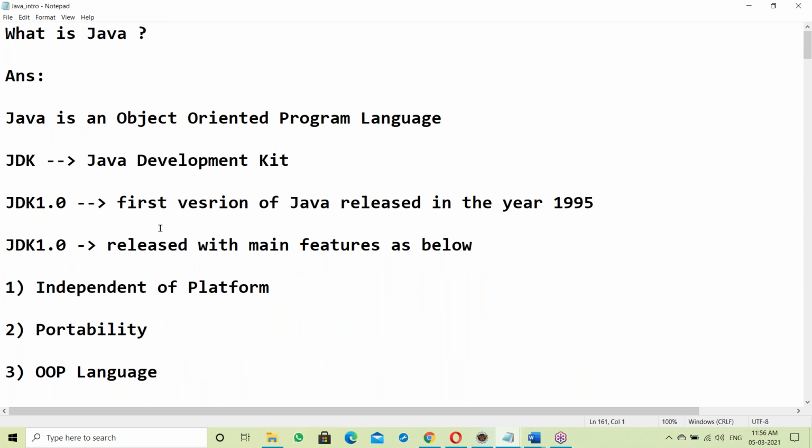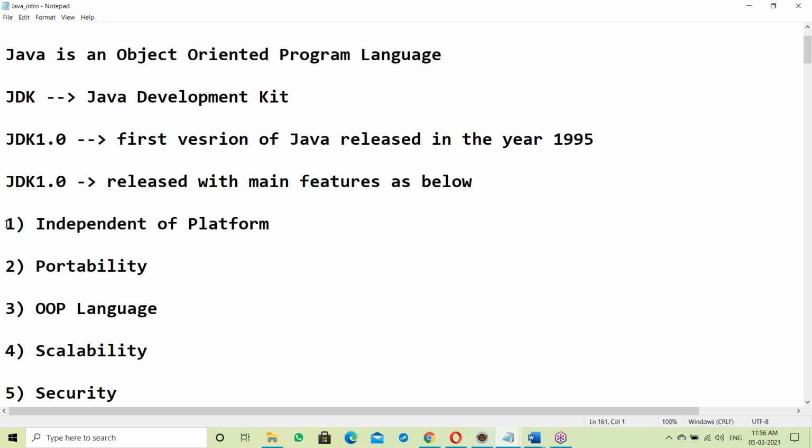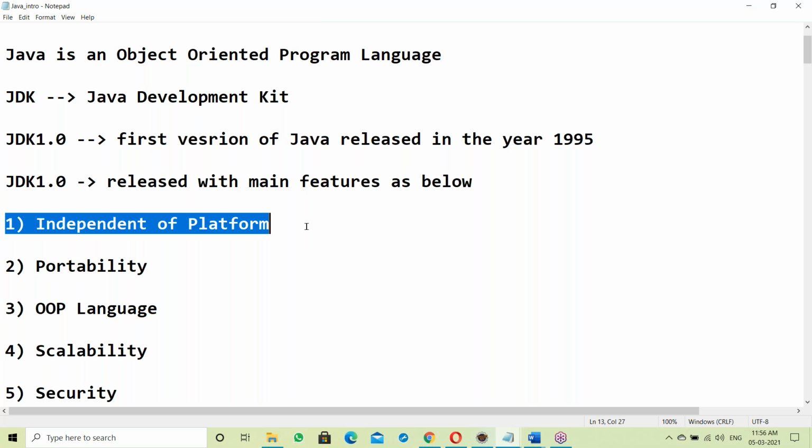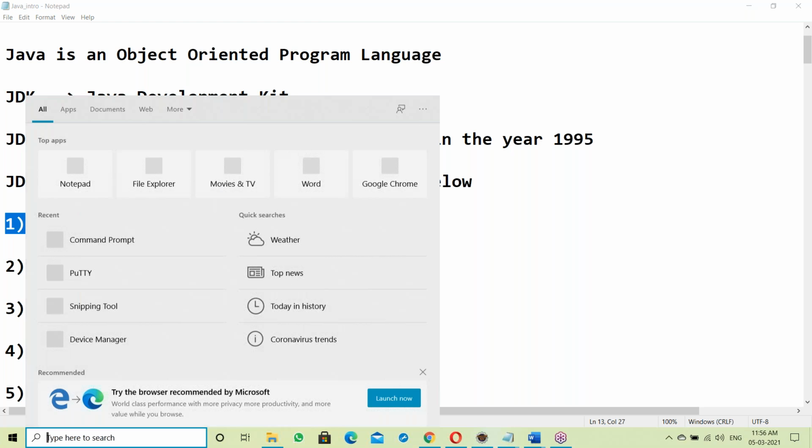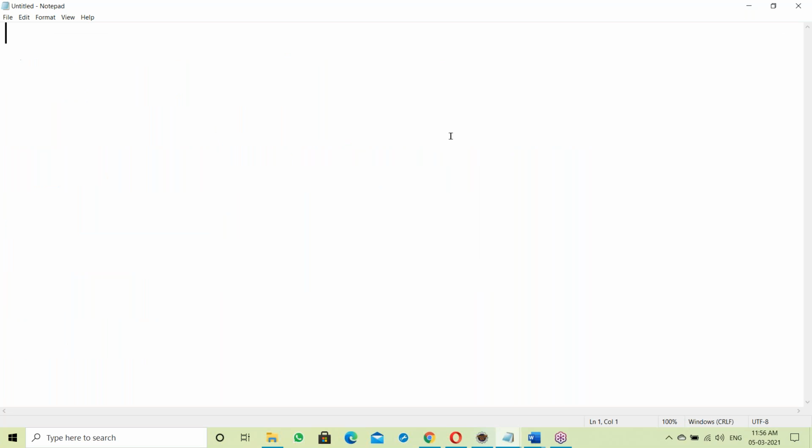Now let us start from the beginning. First, independent platform. Java is an independent platform. In the Angular framework also you can write Java. We can write the Java language in the Angular framework also.